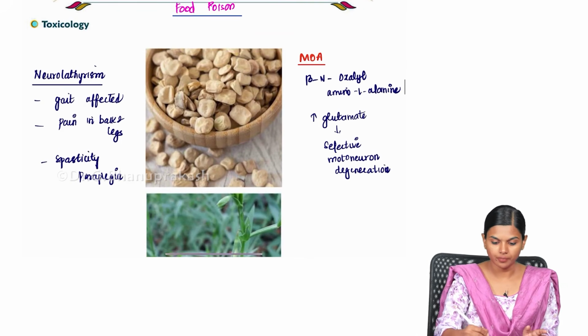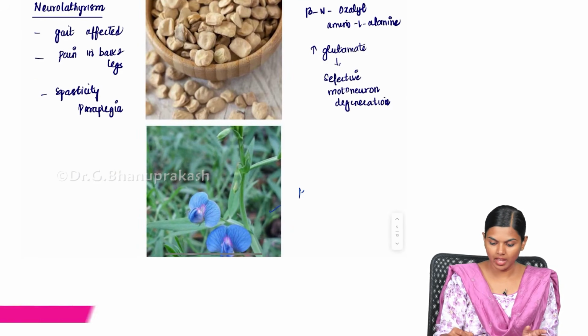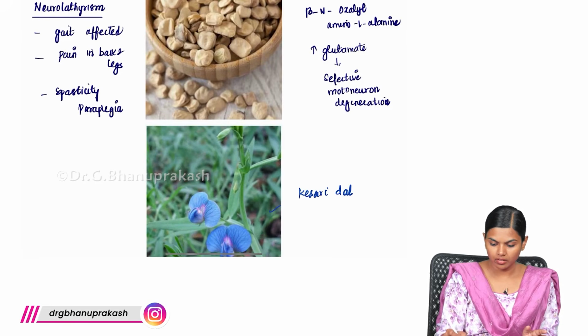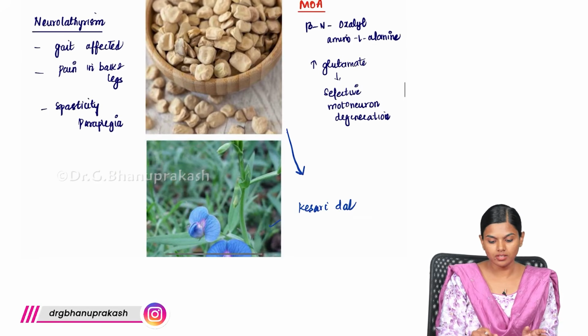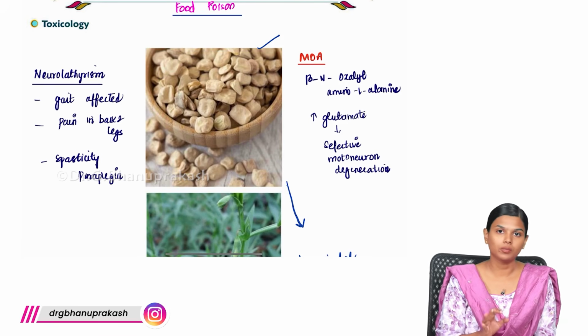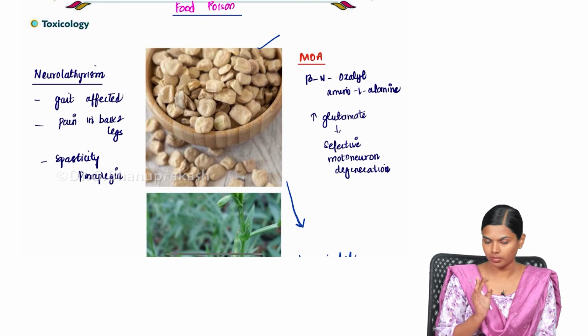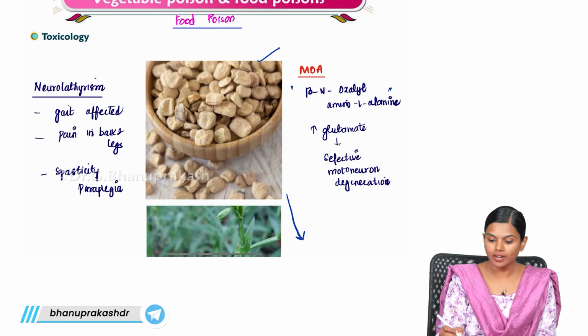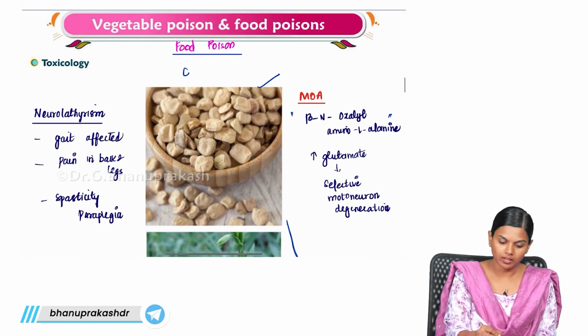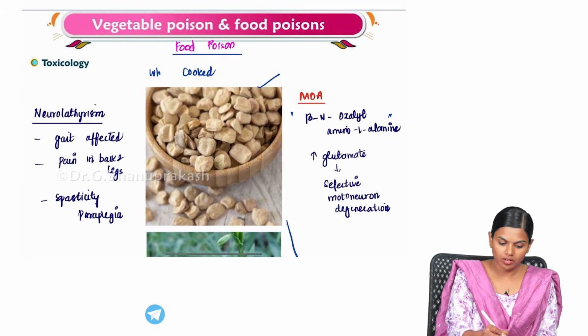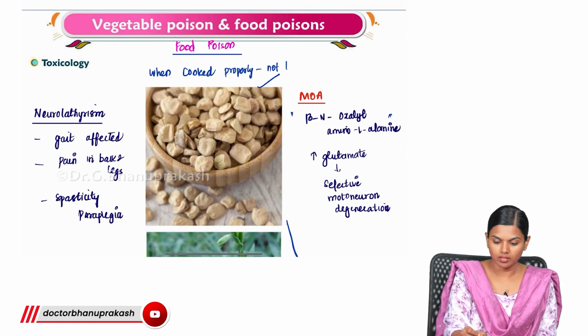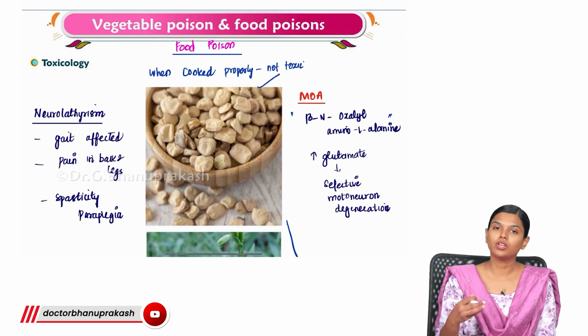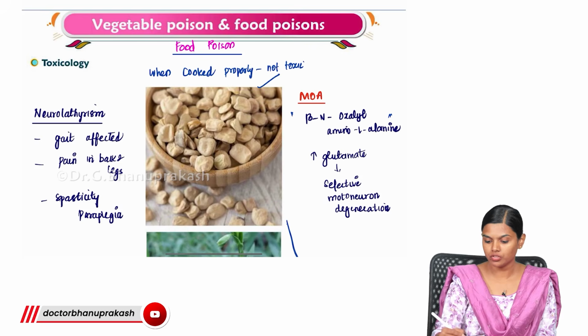Here what you have is kesari dal. This is a normally consumed legume, a pulse that is normally consumed in a lot of places. But it has this component, beta-N-oxalyl amino L-alanine. If it is cooked properly, it is not toxic. But if it is not cooked properly and you keep on eating it, you will get a lot of symptoms because of this component.